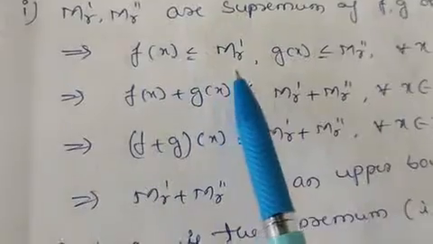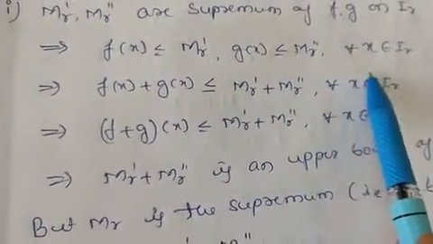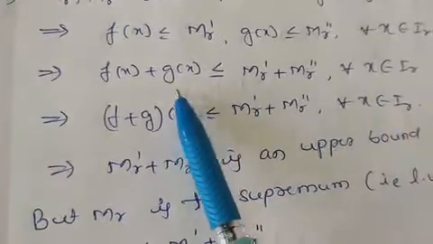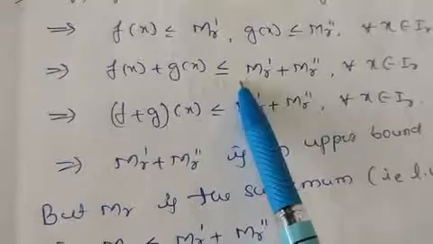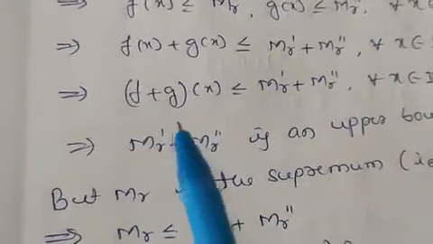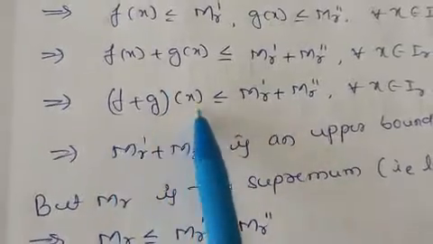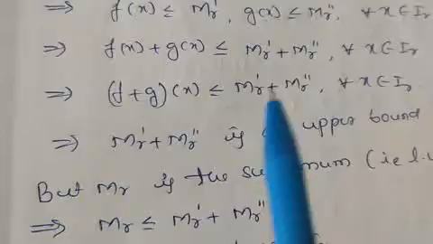So f(x) is less than or equal to M_r' and g(x) is less than or equal to M_r'' for all x belongs to I_r. This implies f(x) + g(x) is always less than or equal to M_r' + M_r'' for all x belongs to I_r. So (f+g)(x) is less than or equal to M_r' + M_r'' for all x belongs to I_r.